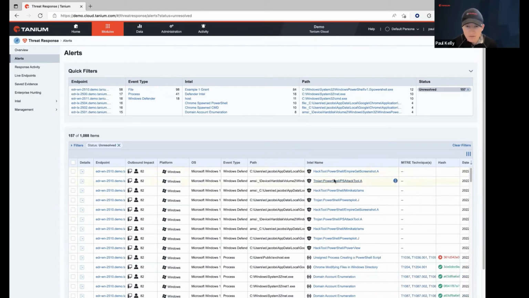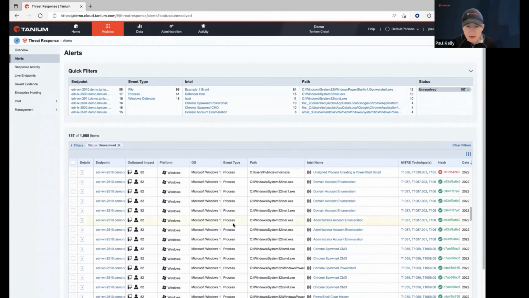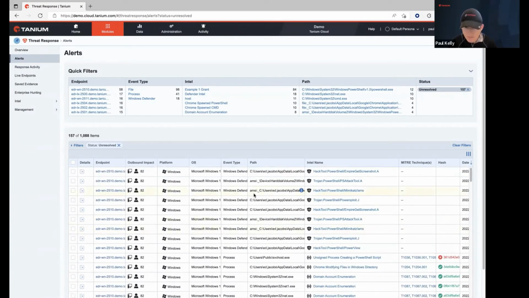And you can see a lot of different examples in here: Trojan, PowerShell attacks. Some of the sources are Windows Defender, some are process related detections, others are signal related ones. And there's one that I really want to spend a little bit of time on showing today, and that's going to be this PowerShell detection for Mimikatz.